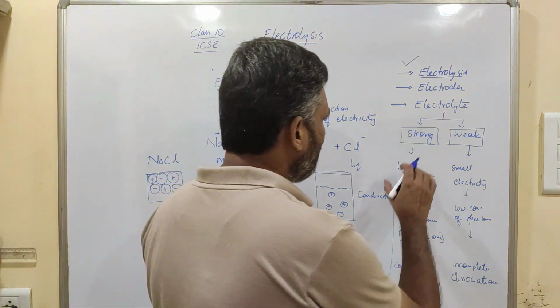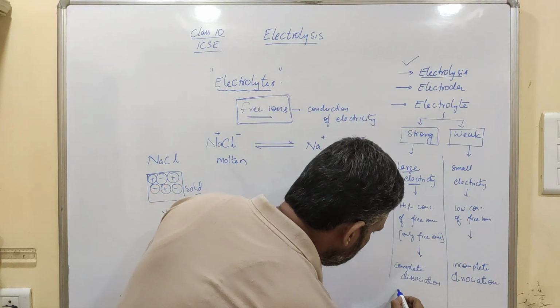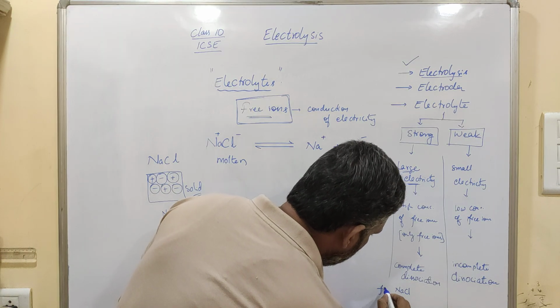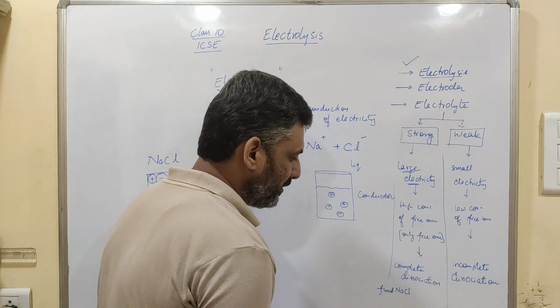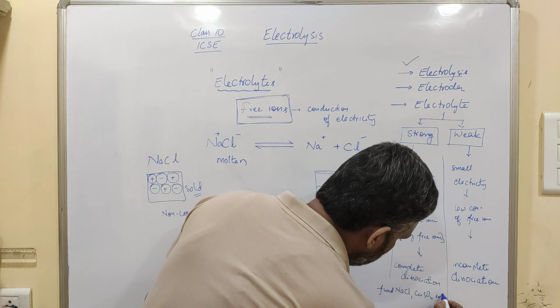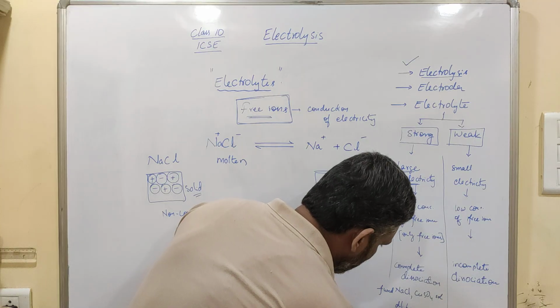Some examples of strong electrolytes: sodium chloride in fused or molten state, copper sulfate aqueous solution, and strong acids like dilute sulfuric acid.